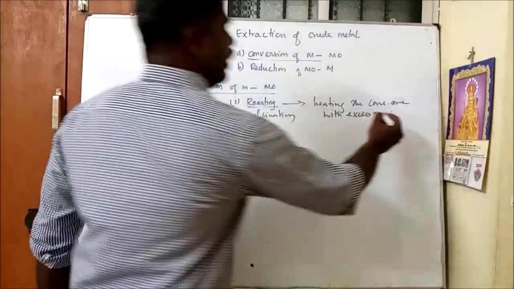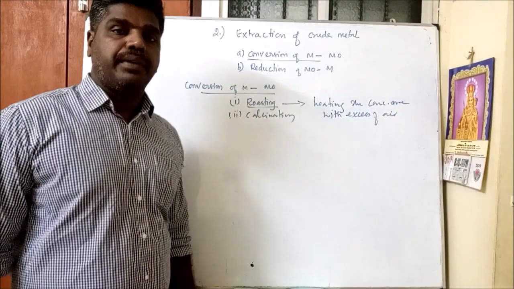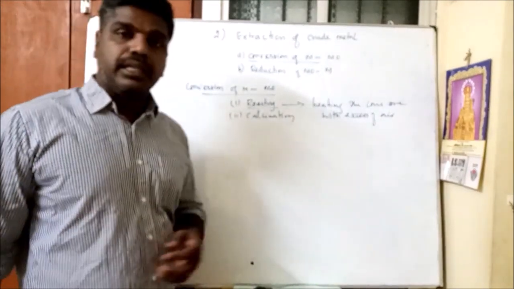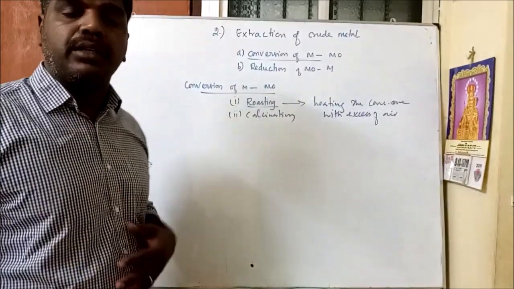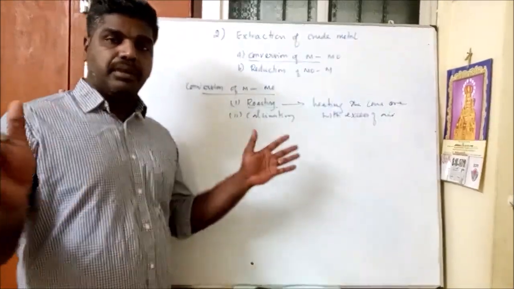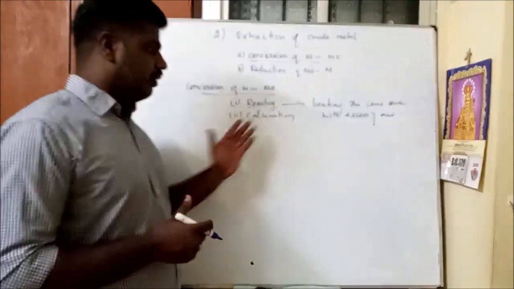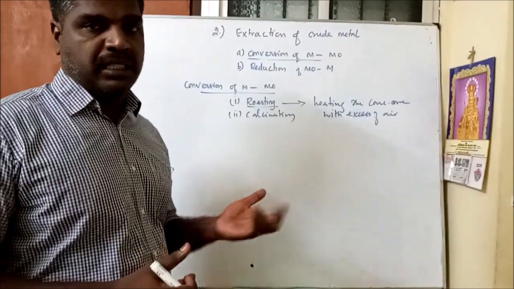By heating the concentrated ore with the excess of air, the ore is converted into metal oxide. Usually roasting takes place in a large furnace, with the excess of air, to convert metal to metal oxides.